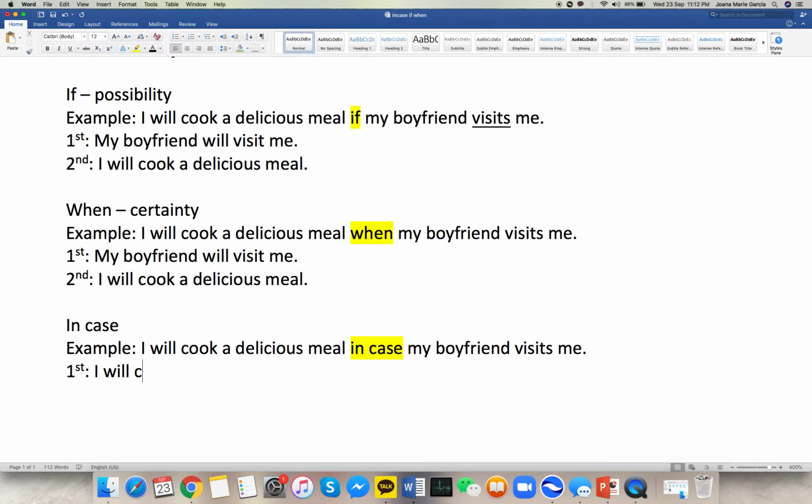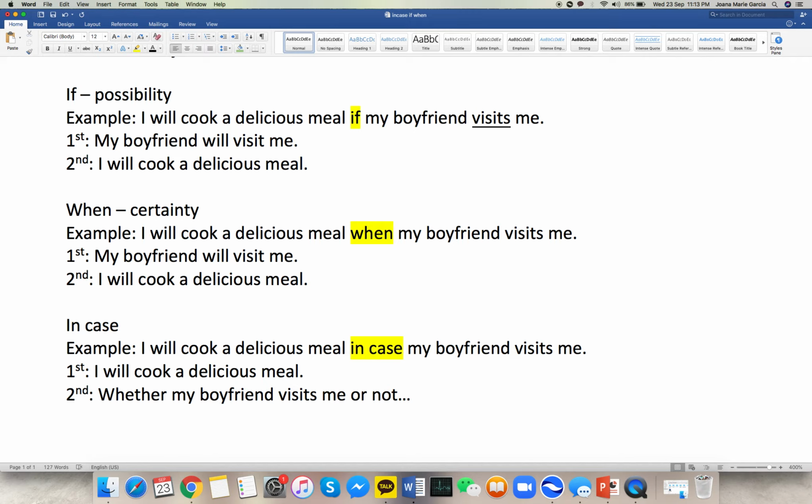Okay? Right? So for in case, this one is the opposite. I will cook a delicious meal first. So for the second action, whether my boyfriend comes or not, or visits me or not, there is a prepared meal. He may come or he may not. It doesn't matter. But the thing is, I prepare it, right? In case he comes, there's a meal for him. He can eat it. So that's the thing, right?